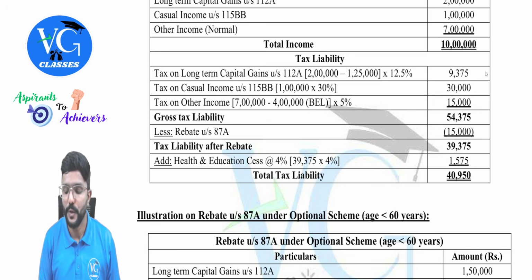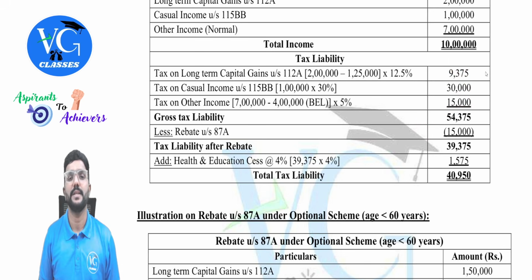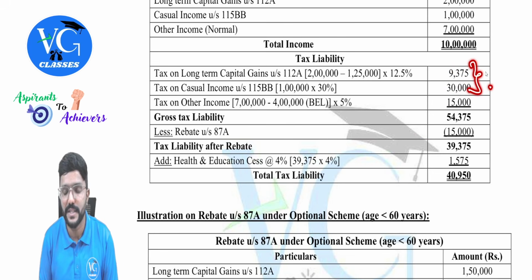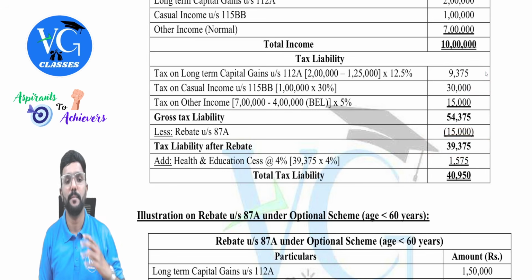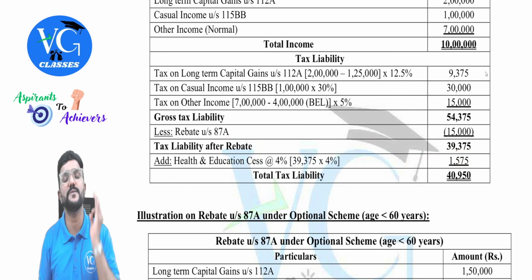No. No rebate is available against the tax payable on special incomes, guys. So what is the maximum rebate available? 15,000, that is the tax on normal income. Remaining 39,375 has to be paid plus 4% cess. So the total tax liability comes to 40,950.